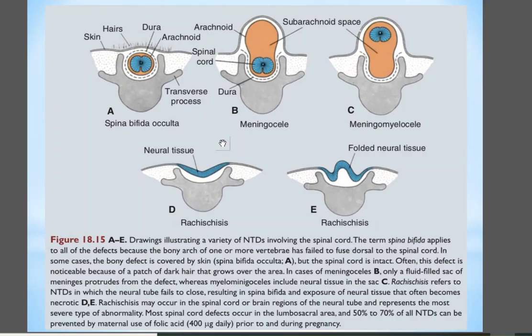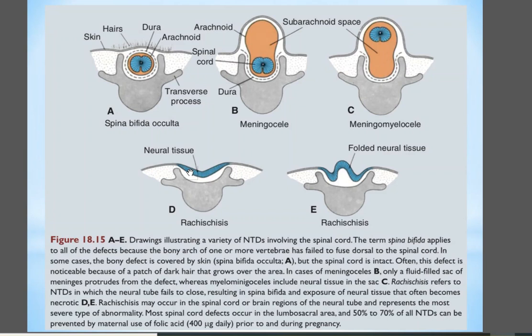This is a cross section, spina bifida occulta. As I told you, we don't have any neurological signs. In meningocele, we have only one sac in here, only a fluid-filled sac of the meninges protruding from the defect, and the meningomyelocele includes neural tissue and the sac.